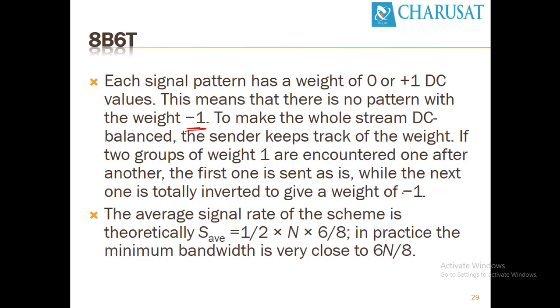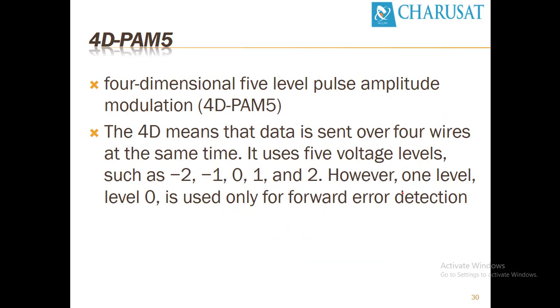The next method is 4D-PAM5, 4-dimensional 5-level pulse amplitude modulation. 4D means that the data is sent over 4 wires at the same time. It uses 5 voltage levels: minus 2, minus 1, 0, 1 and 2. However, the 0 level is used only for forward error detection.